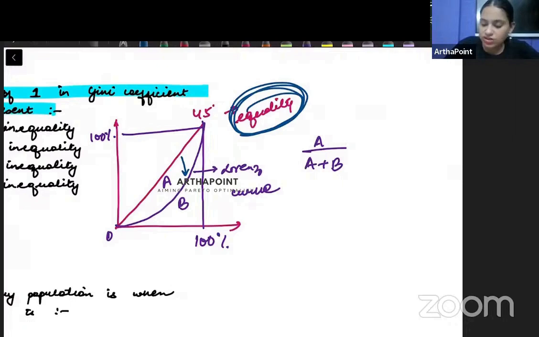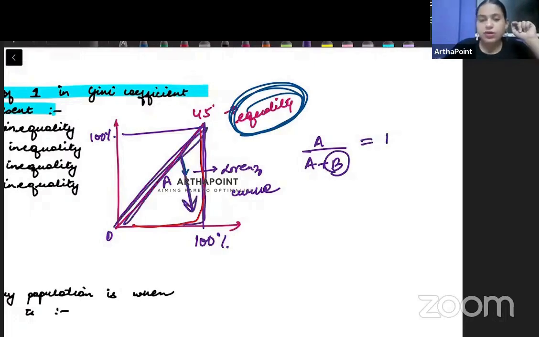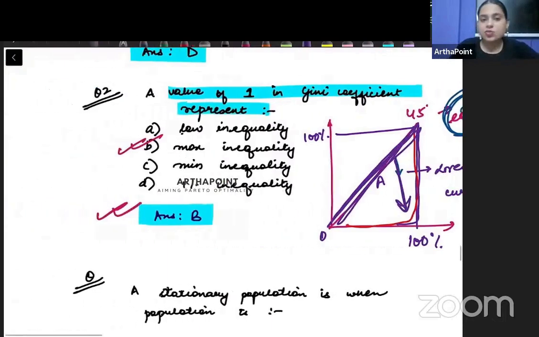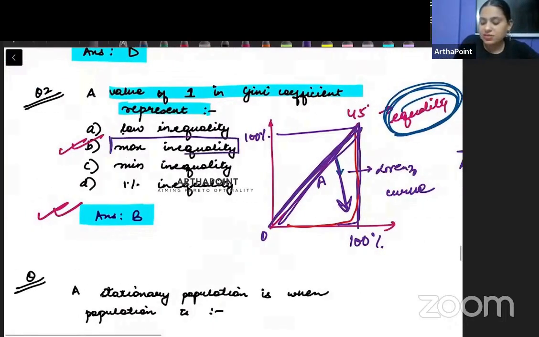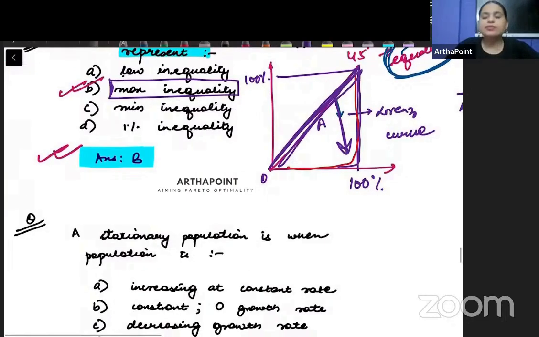So imagine if the Lorentz curve keeps going down and it becomes here. So this area will increase. A and B will coincide, isn't it? B will kind of become 0 and this area itself will become full. That will become 1. So you will be maximum away from the line of equality, right? And that is what we will have here. You will have maximum inequality, right? That can be a question in exam.